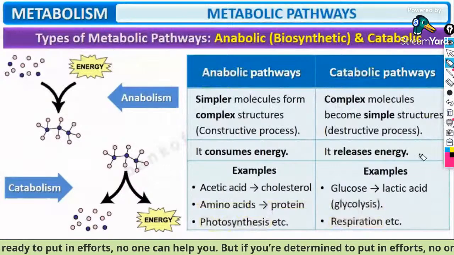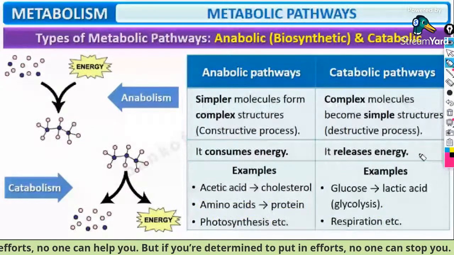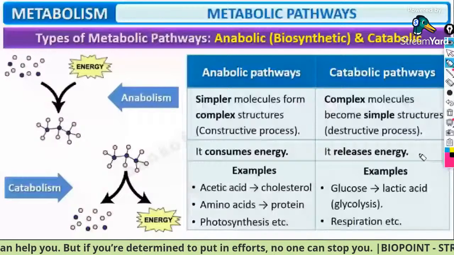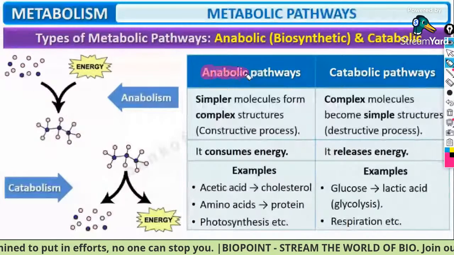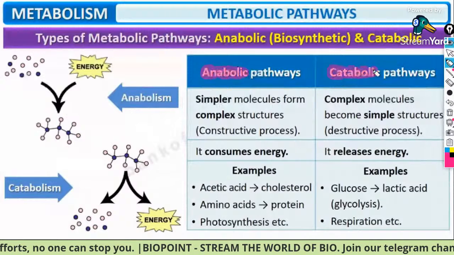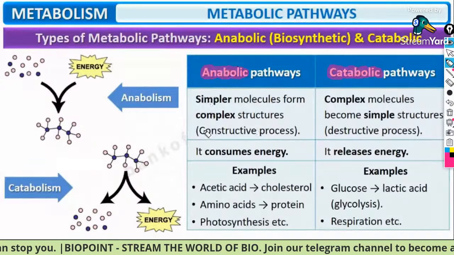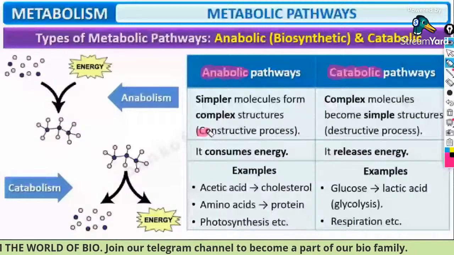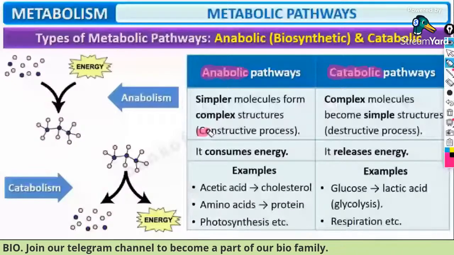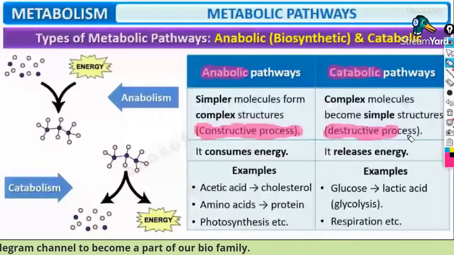Once again, the only thing you have to learn by heart here, guys, is anabolism and catabolism. Anabolism is a constructive process. Catabolism is a destructive process. Anabolism consumes energy. Catabolism releases energy.